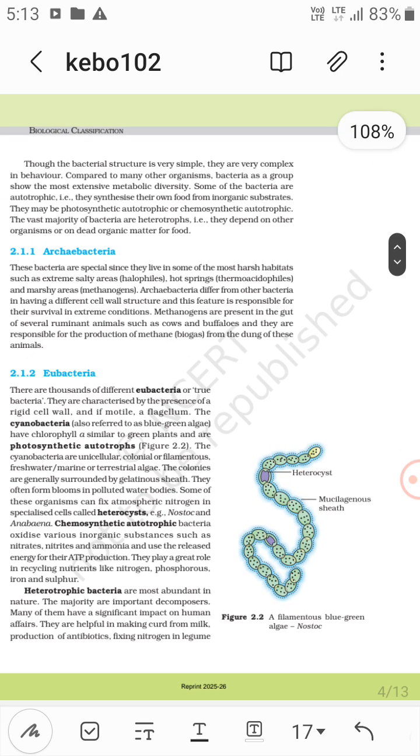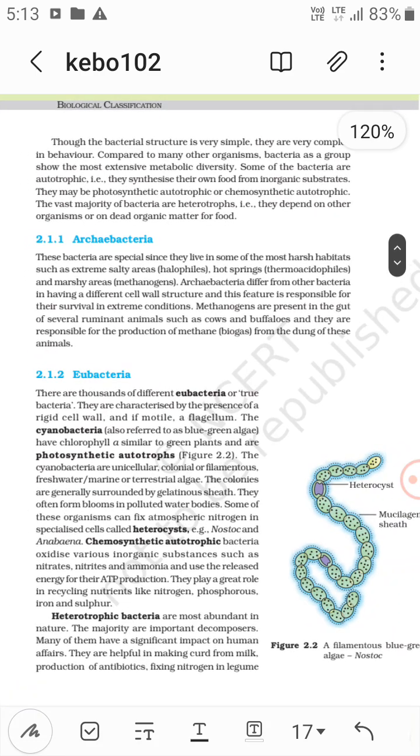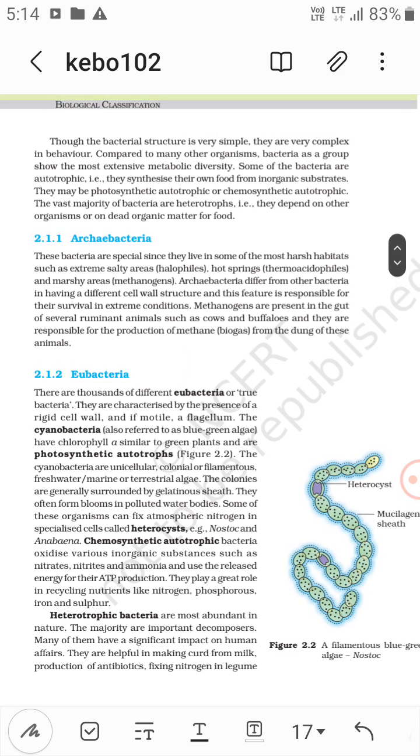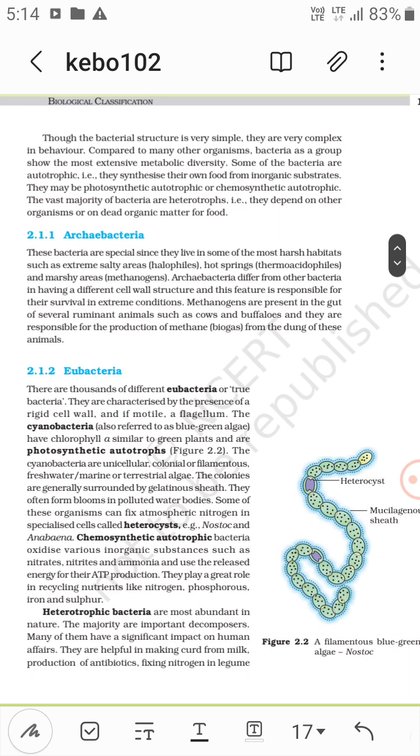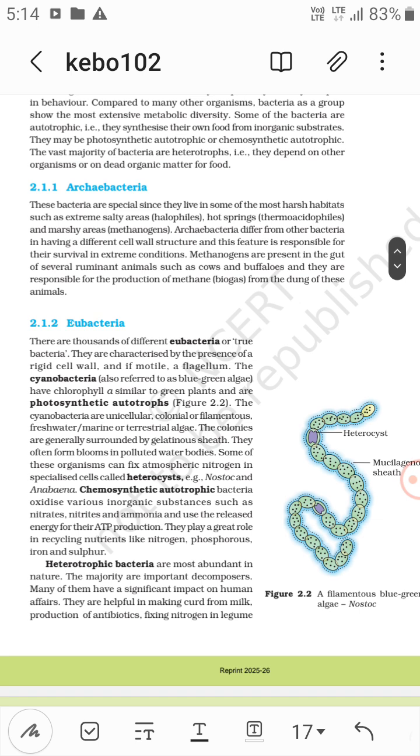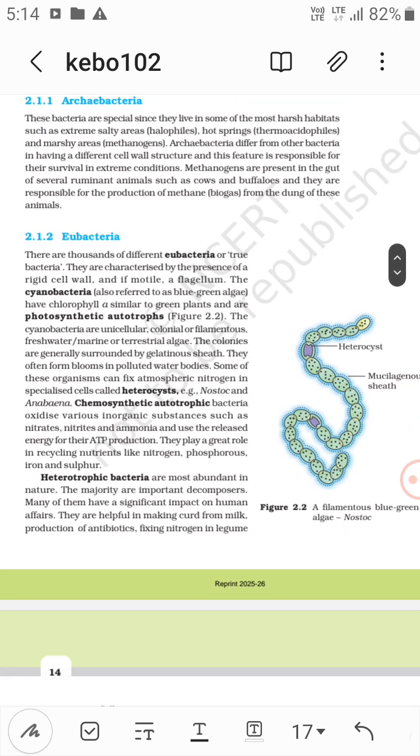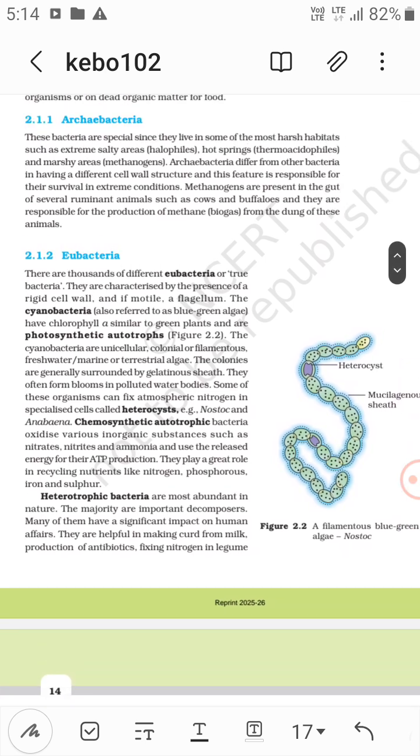Now archaebacteria. These bacteria are special since they live in some of the most harsh habitats, such as extremely salty areas, that is halophiles, hot springs, thermoacidophiles, and marshy areas, that is methanogens. Archaebacteria differ from other bacteria in having a different cell wall structure, and this feature is responsible for their survival in extreme conditions. Now methanogens are present in the gut of several ruminant animals such as cows and buffaloes, and they are responsible for production of methane, that is biogas, from the dung of these animals.